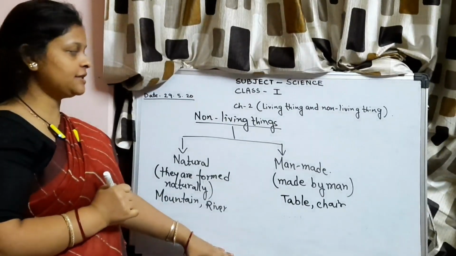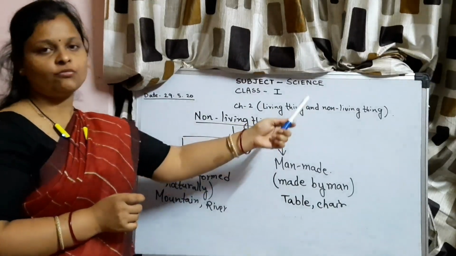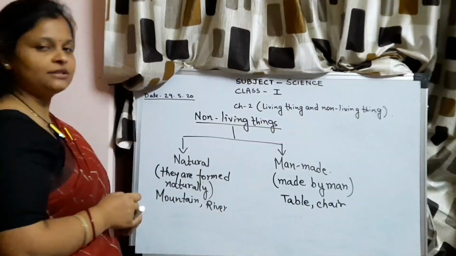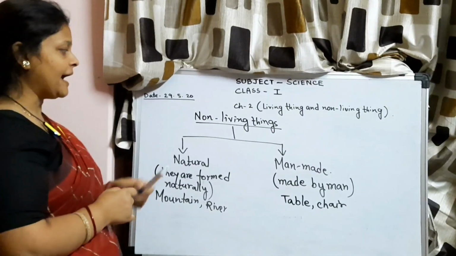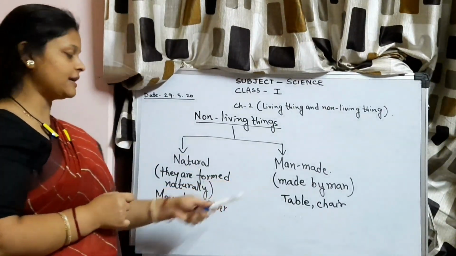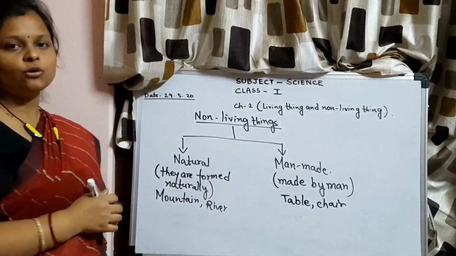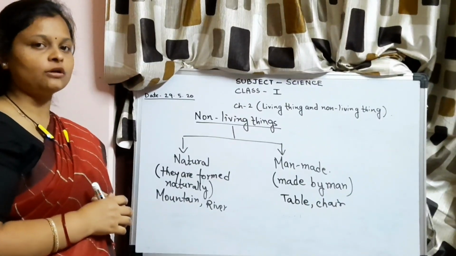So, up to this is our chapter. The chapter finishes here. So, what we have learned from this chapter? What are living things? What are non-living things? What are the things that living things can do? And non-living things consist of two types, natural and man-made. Now, we will go to the exercise portion or the question answer part.